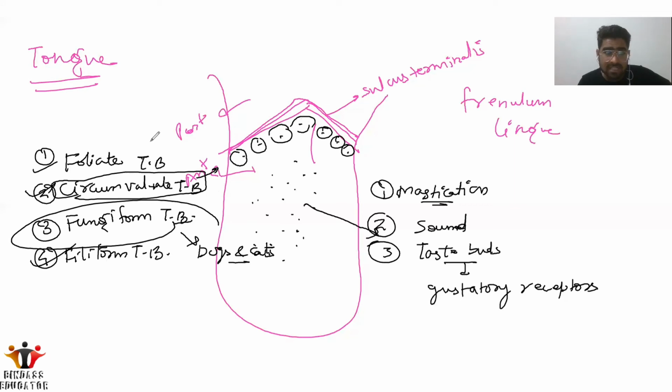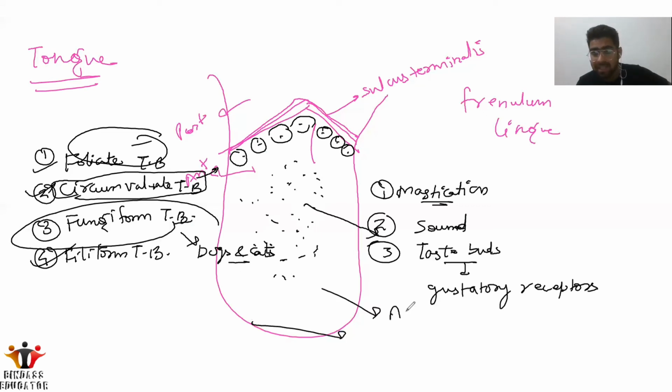After that, the foliate taste buds are in the largest number on the tongue. In the whole anterior part, the maximum area is covered by the foliate taste buds only. So we have four types of taste buds on the tongue: foliate, circumvallate, fungiform, and filiform.